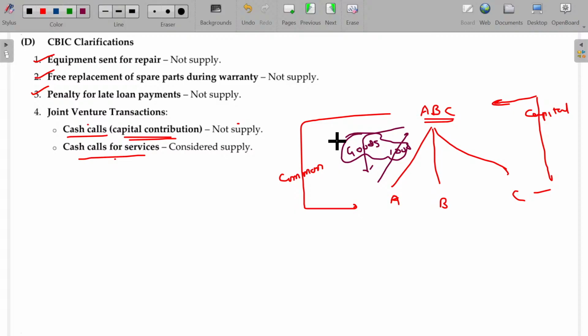Cash call. Cash call is nothing but demanding to deposit the money. So the joint venture demanding the cash to be deposited by the three joint venturers, being part of the capital, is not supply. If A gets a specific service or any specific goods from ABC, and ABC now demands cash to be payable for that specific service, then that will be revenue, and it will come under supply of services. Is that clear?